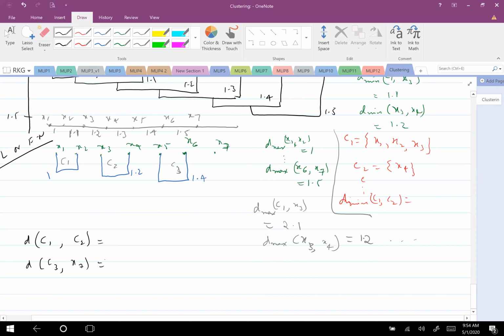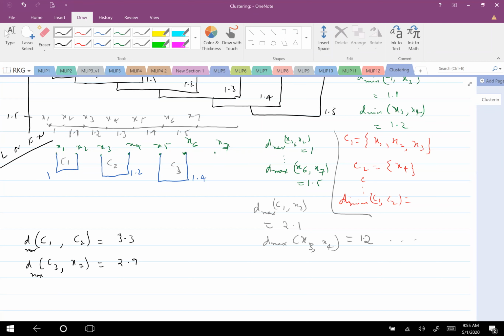Fine or not? Yes. So each distance is D max because this is complete link. And what are the values? C1, C2: 2.1, 2.9. Is it 2 point or something else? So the X1 and X4 distance will come. 3.3. Correct. And then the other one is X5 and X7. So it is 2.9. Correct. So now which one gets clustered?